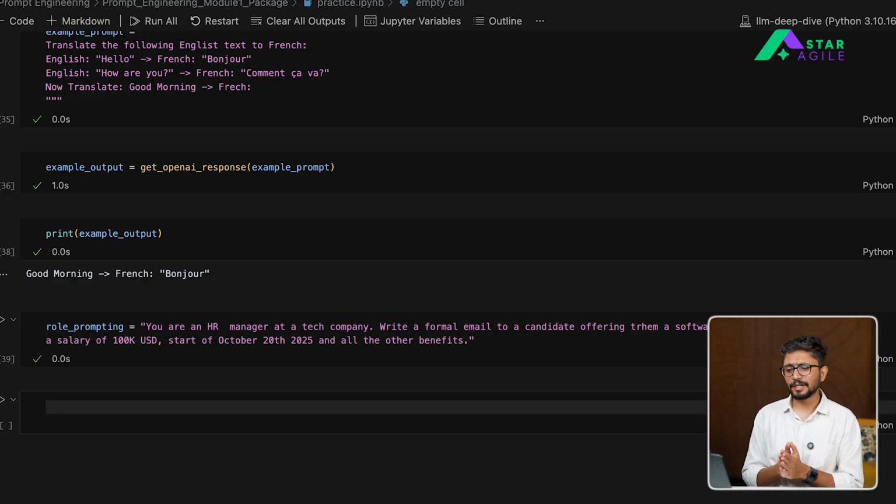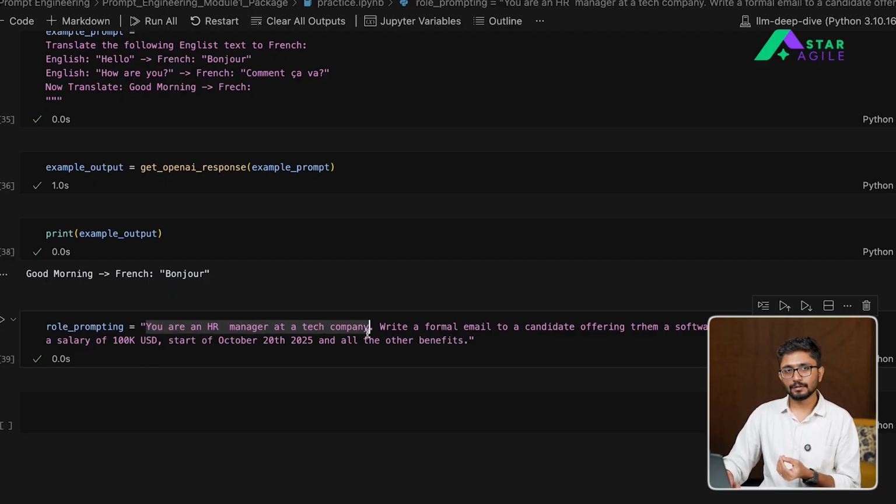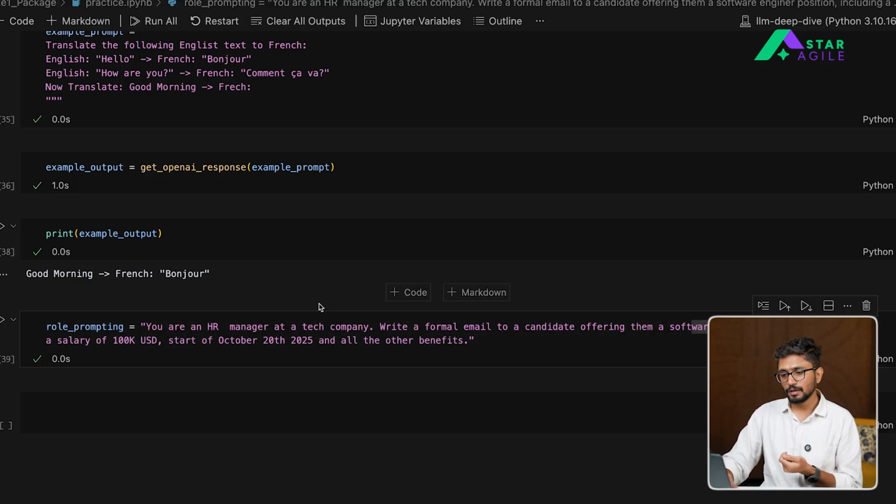So that is basically the prompt that we have designed. And in this particular prompt, we are asking the model to behave in a certain way, right? In the prompt itself, we are asking the model to assign itself the role of an HR manager at a tech company. And you are supposed to then follow an instruction. So this is basically what it's supposed to do. It's supposed to write a formal email to a candidate offering them a software engineering position. So the context is that the offer letter should be for a software engineering role. And then there are some more constraints that we have set. Here it needs to create a salary structure of 100,000 USD, a start date, and some health benefits that we can detail out if you want a more detailed instruction prompt.